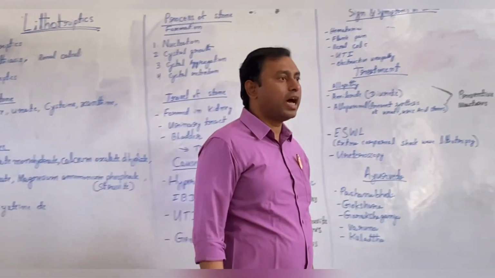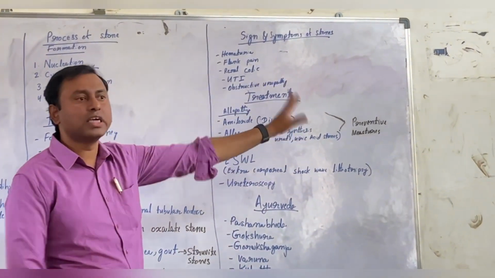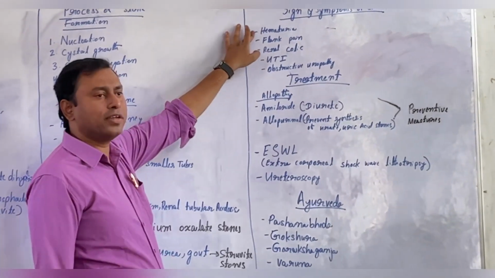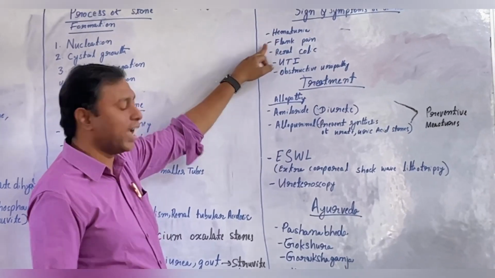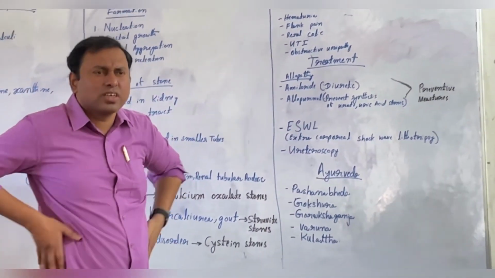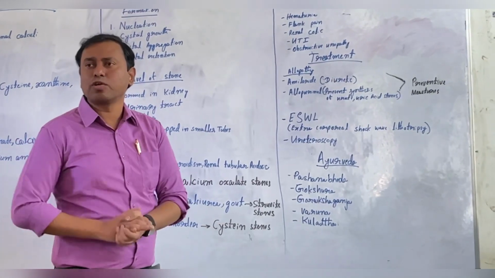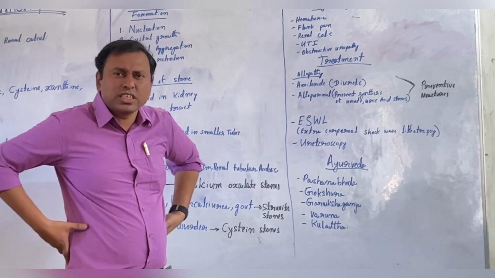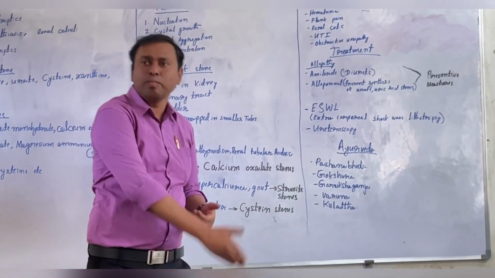Now come to another point, that is signs and symptoms. What are the signs and symptoms of kidney stones? The very common one is hematuria, which means blood is coming in the urine. Next one is flank pain. The patient comes suffering very severe pain. If the patient comes to a hospital or clinic, he or she will tell of very severe pain, the lumbar pain that is radiating to the pelvis.